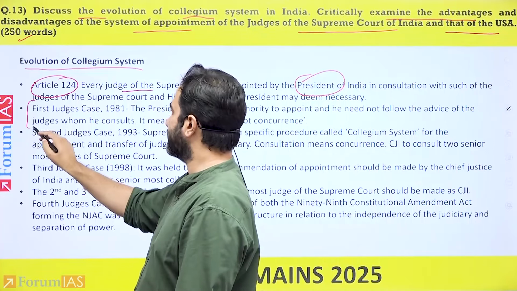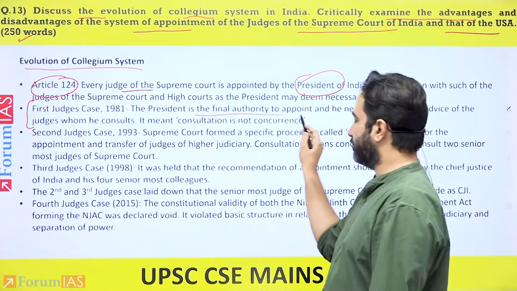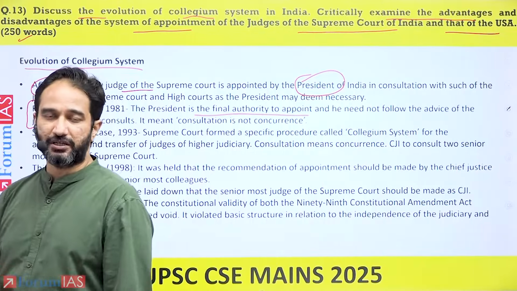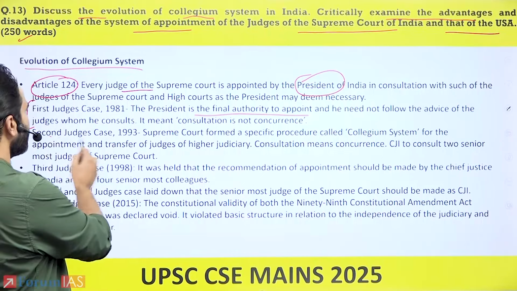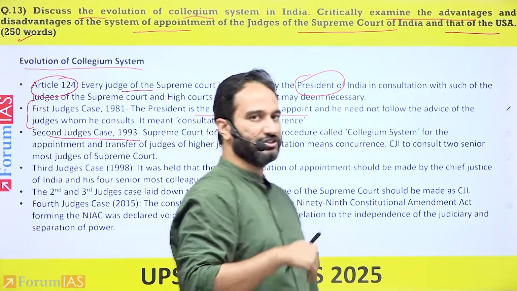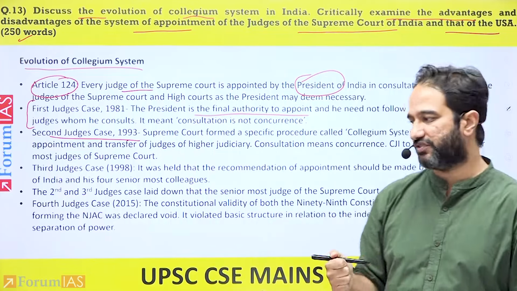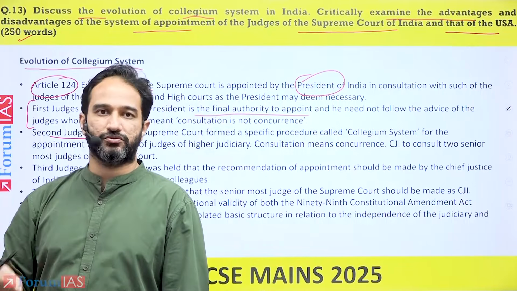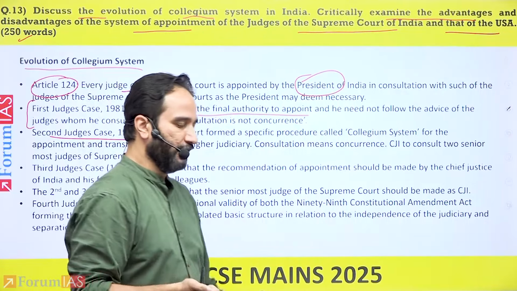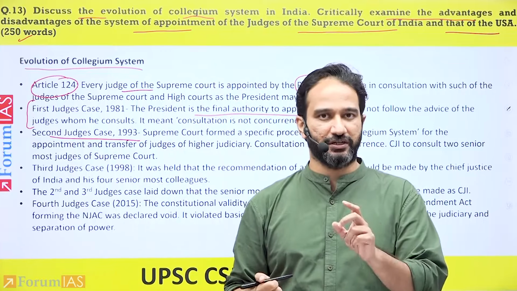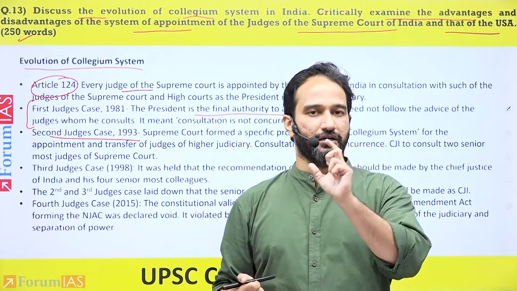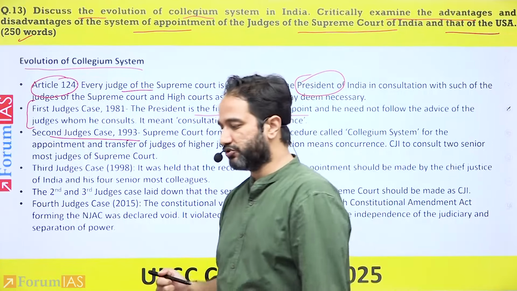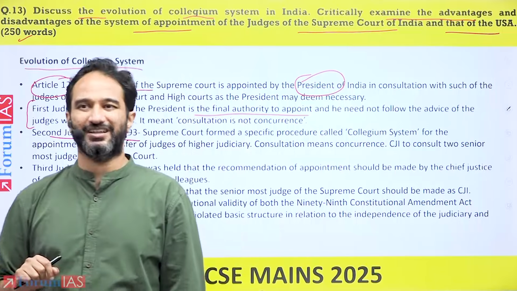Then mention the first judges case where the Supreme Court ended up saying that the president is the final authority and consultation does not mean concurrence. While in the second judges case, the Supreme Court said that consultation does mean concurrence with the opinion of the Chief Justice of India, while the Chief Justice of India would also have to consult with the two senior most judges of the Supreme Court. So for the president, consultation now means concurrence, but for the CJI, he only has to consult the two senior most judges. These three together, CJI plus the two senior most judges, came to be known as the collegium itself.